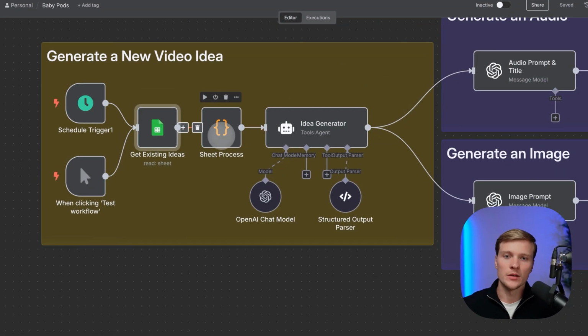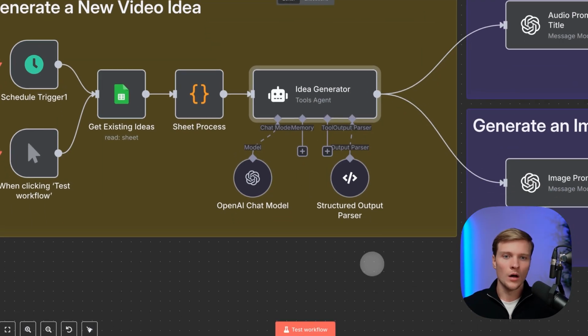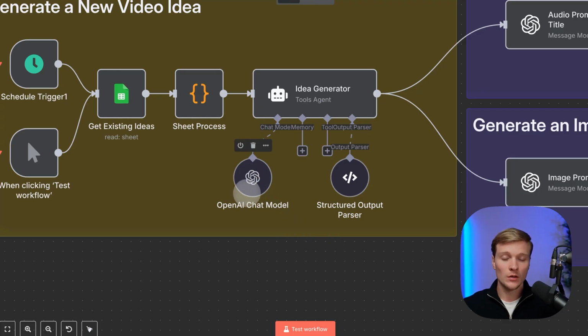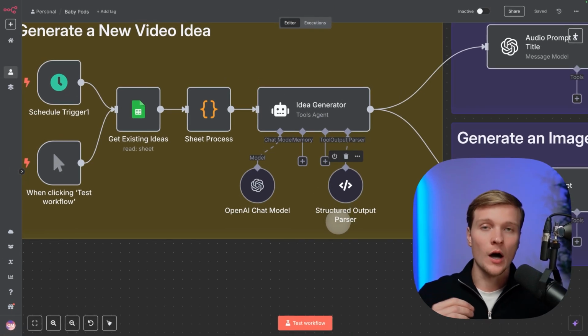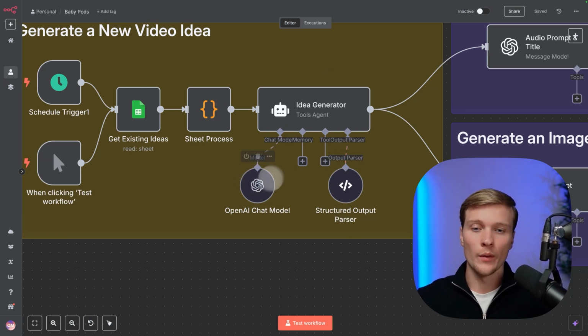So after these two steps, we're connecting to the AI agent, and this is the tool agent. So it has basically an AI model connected and also the structured output parser. We don't actually need the agent to be here, but for me, it was just a little bit more convenient to play with different models.